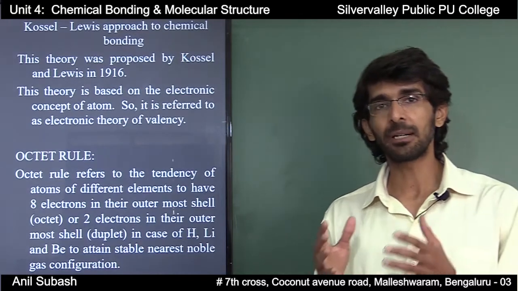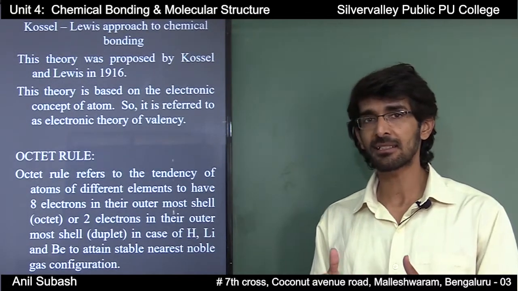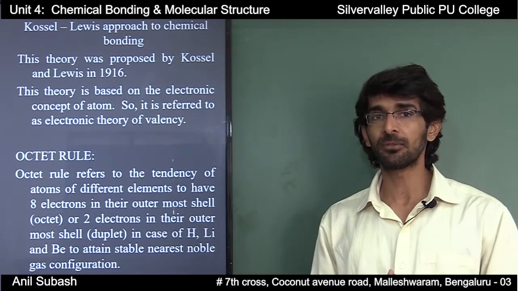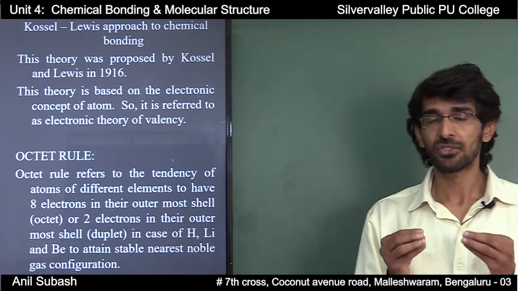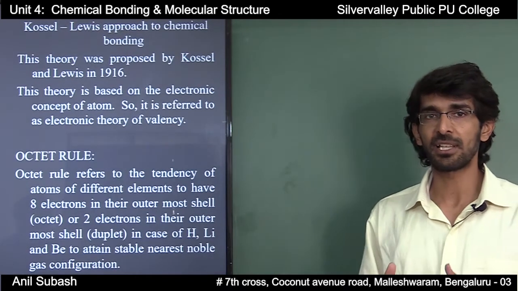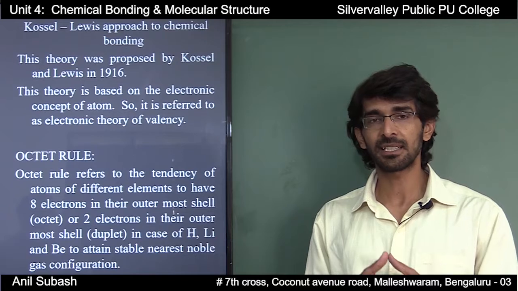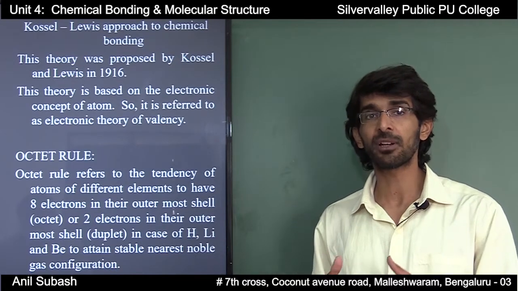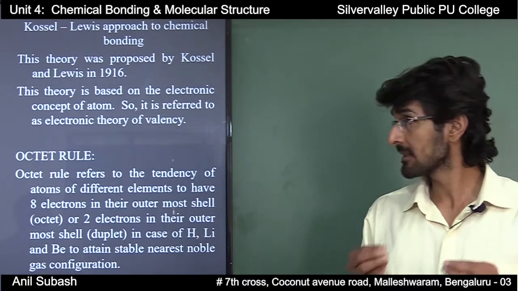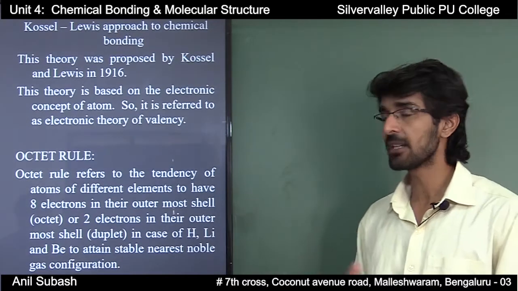Therefore, having a completely filled valence shell is considered as the reason for the stability of these noble gases. So, having 8 electrons in the valence shell is considered to be the reason for the stability of noble gases, and this led to a rule known as the octet rule.